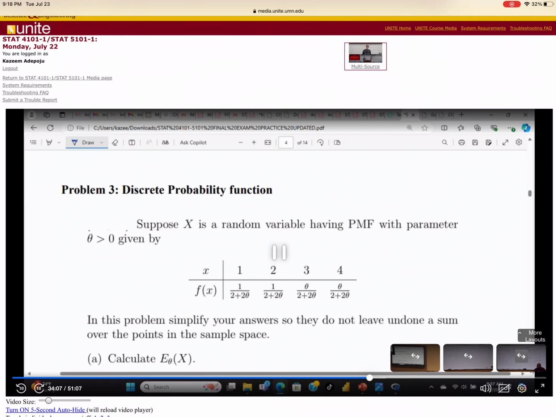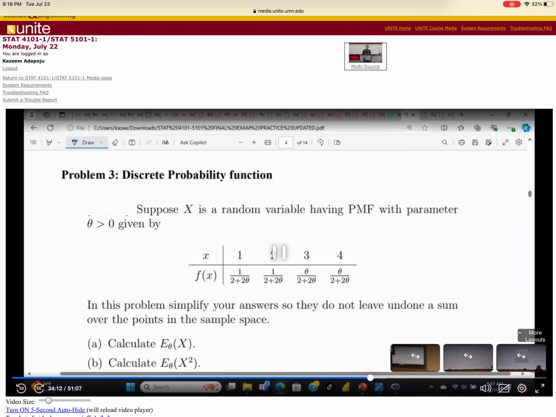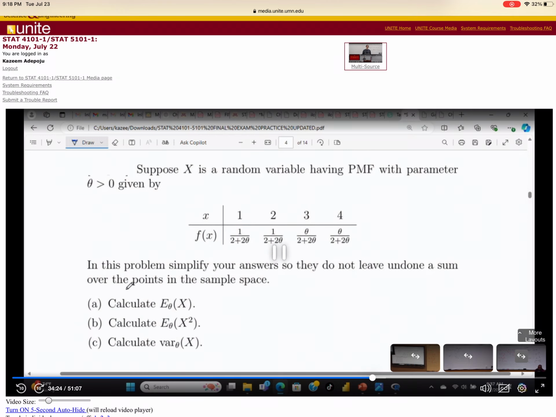Today, because for tomorrow I reserve problems 4 and 5. This question came in the midterm too, right? Something like this is coming again, where you're going to have it in terms of theta. They're going to ask you to find the expected value of S, the expected value of S squared, and the variance of S.